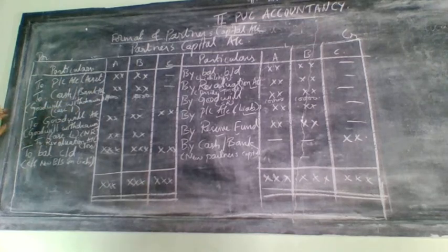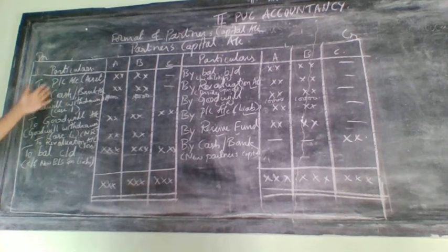Okay. Next, goodwill account will come. Either this will come or this will come. This is for case 1 and this is for case 4. Cases 3 and 2 will not have any entries on the debit side of the partner's capital account.